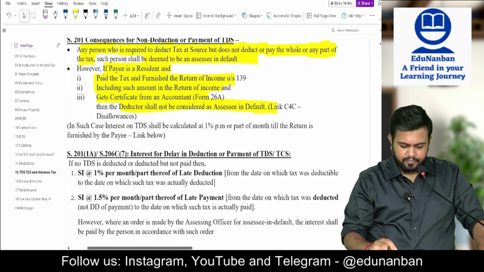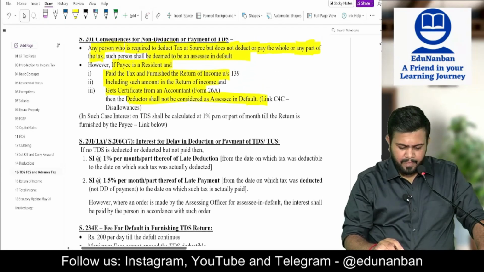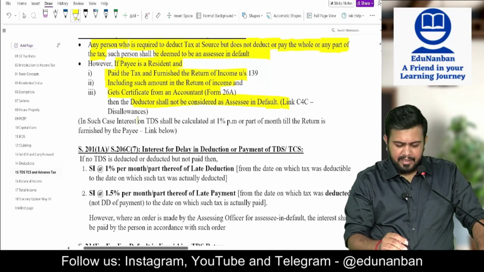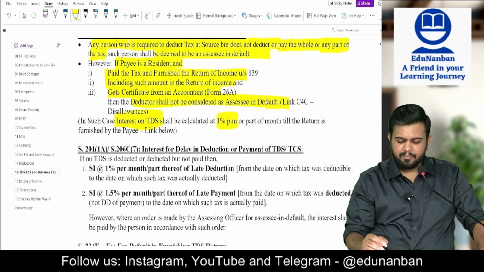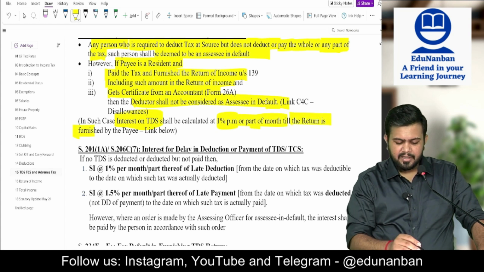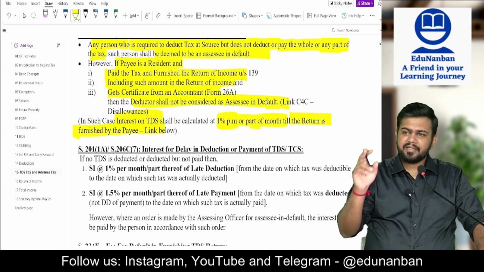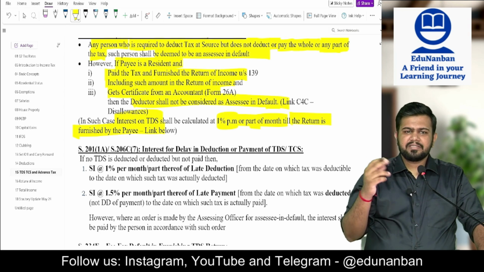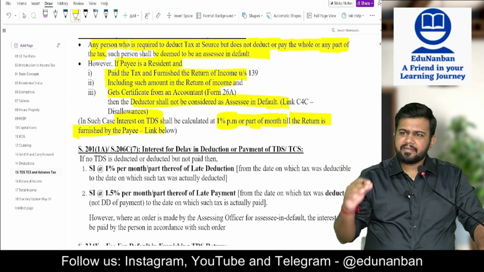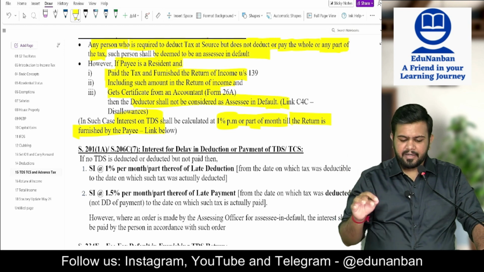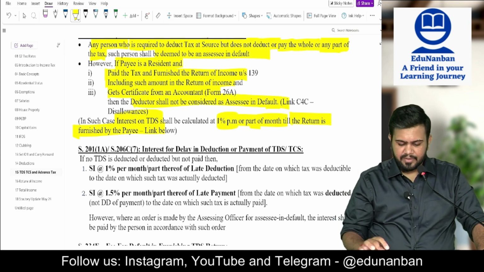Okay. Then, in such case also, interest is calculated on TDS at 1% per month or part of the month till the return is filed by the payee. So, interest still has to be paid. TDS need not be paid because the opposite person has filed the return and paid the entire tax. So, TDS need not be paid, but interest has to be paid at 1%.